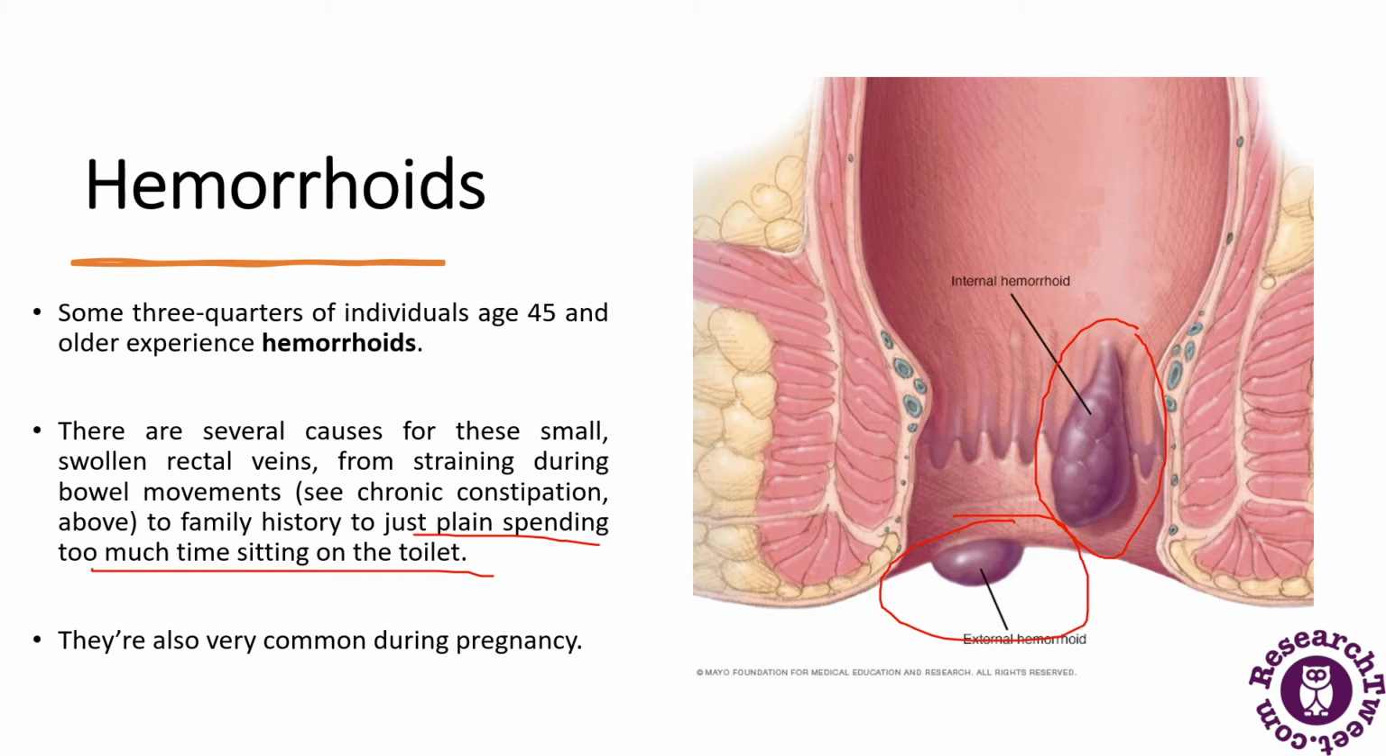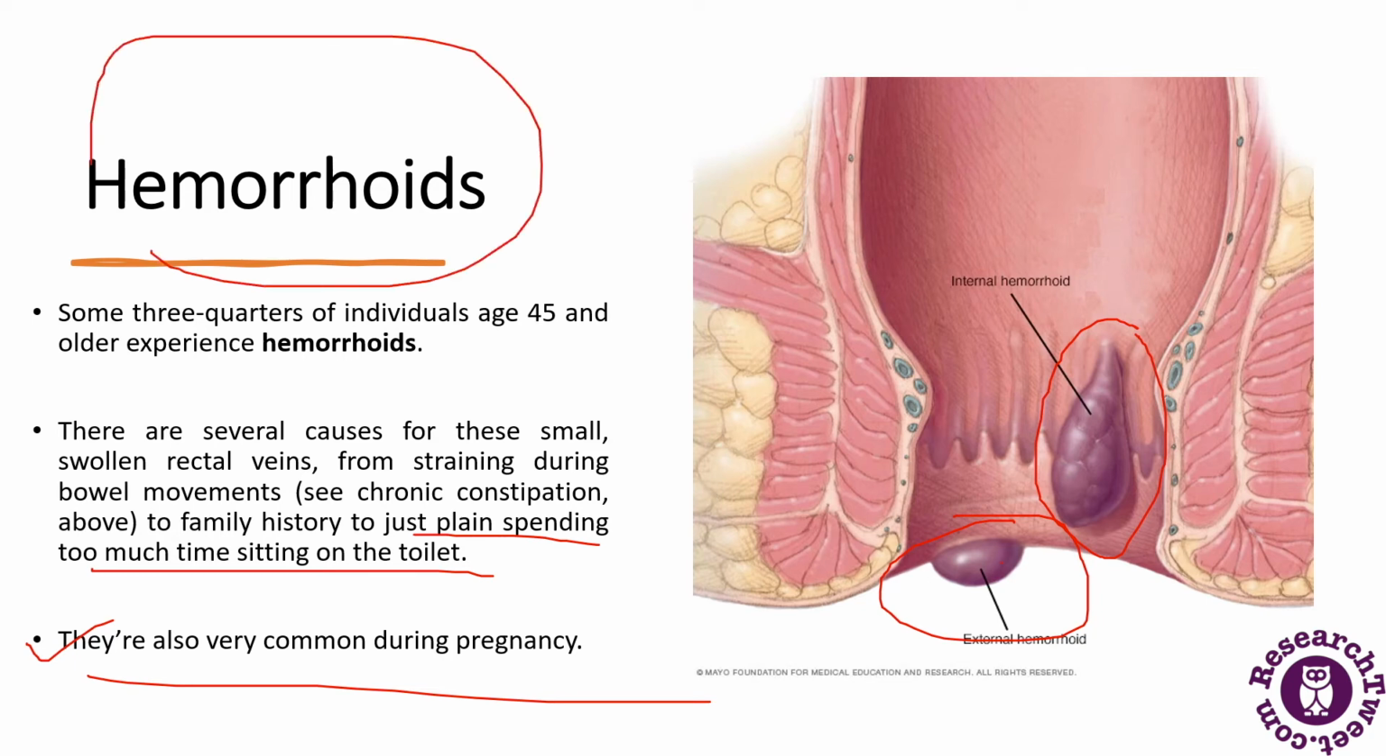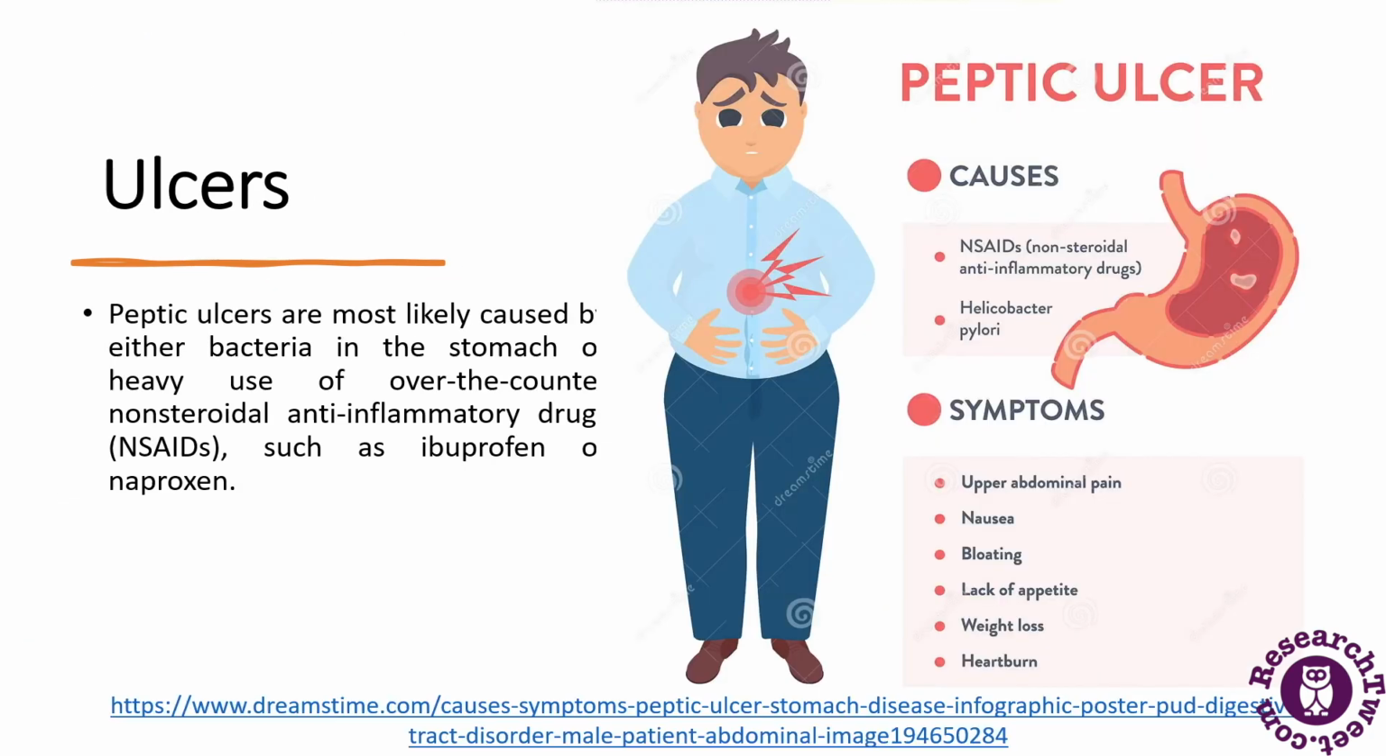But if this still doesn't work, what should be done? You should consult a physician so that they can recommend additional treatment, which includes rubber band ligation, where a rubber band is used to cut off blood flow to the hemorrhoid, and injection, in which a small needle is used to inject medication into the vessel and cause it to shrink. These problems are very common during pregnancy. So this is another disorder of the digestive system.